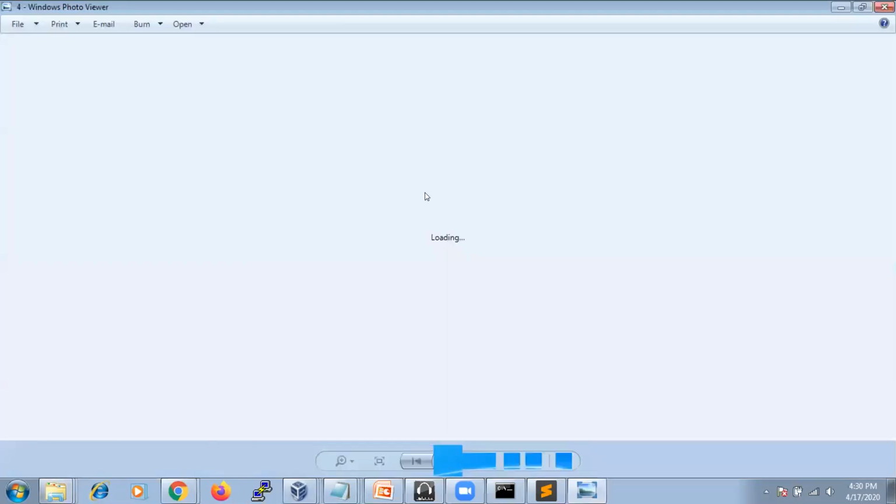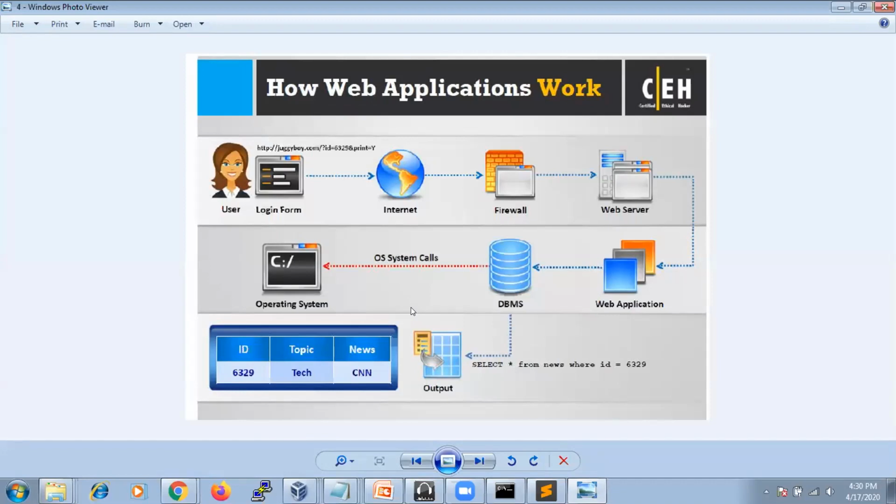See, this is how a web application works, right? First, whenever you open Facebook.com to log in, it automatically goes to the web server and the web application is opened. Whenever you enter a username and password, it goes to the database and checks whether the username and password are right or not. If it is correct, it will allow you into the inbox. If it is not right, it automatically throws an error message that the username or password is wrong, right? This is the process they follow in the database.